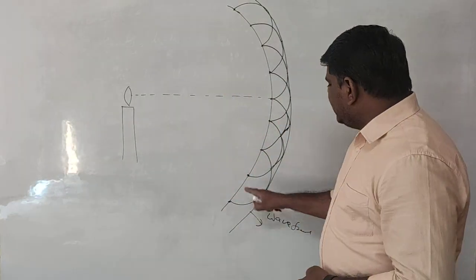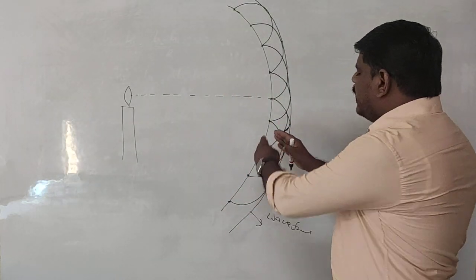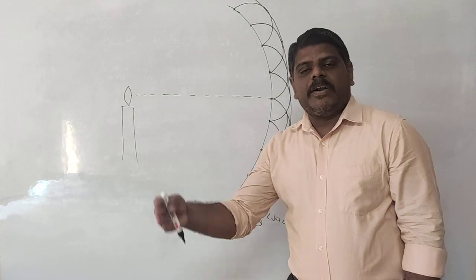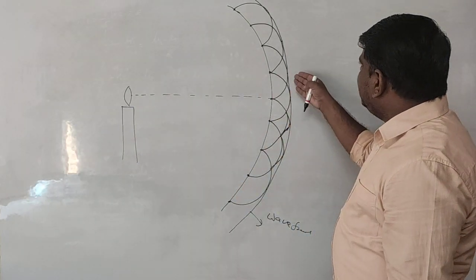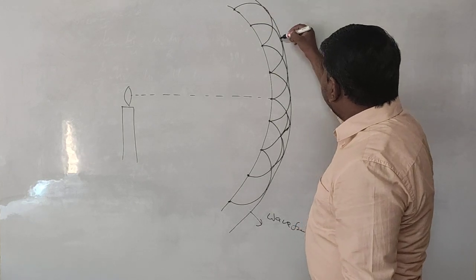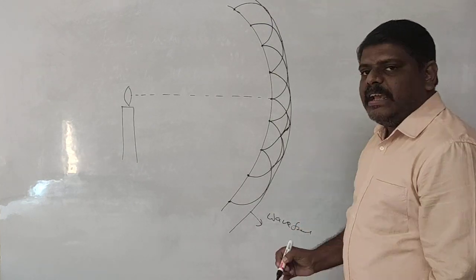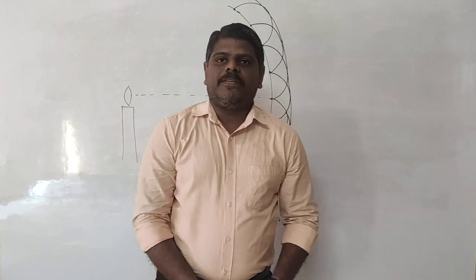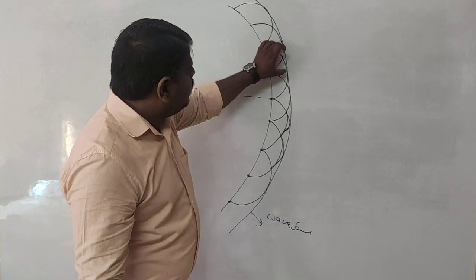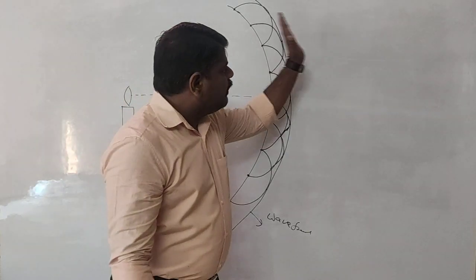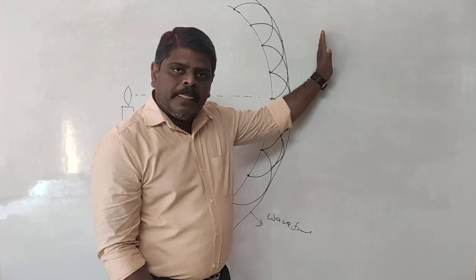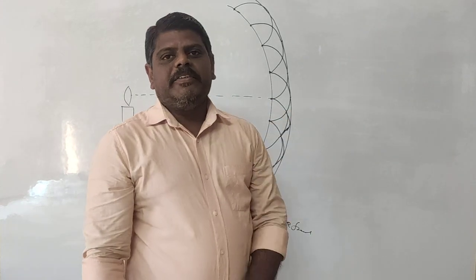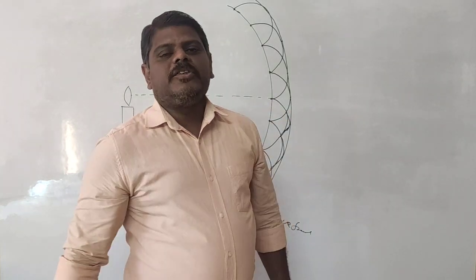That means in 1 second, the distance between the first wave and second wave will be 3 lakh kilometers. After 1 more second, whatever the wave is there, again you are going to consider different points, and each and every point again acts as an individual source of light, which are called secondary sources of light. And these individual points again send the waves. Again, one more wavefront you are going to have. On that wavefront, again you are going to consider the points. Those also act as individual sources of light, and they also send the waves.